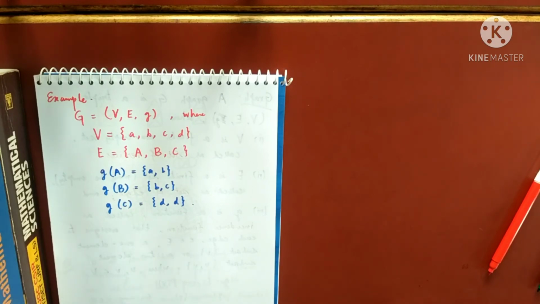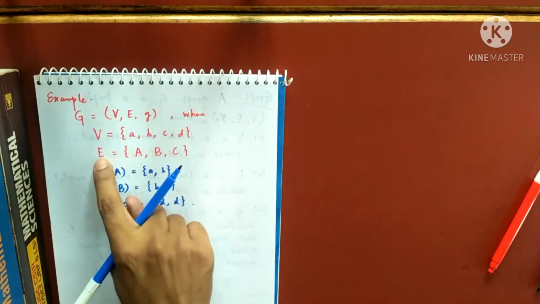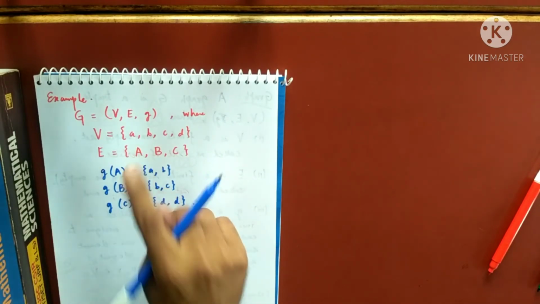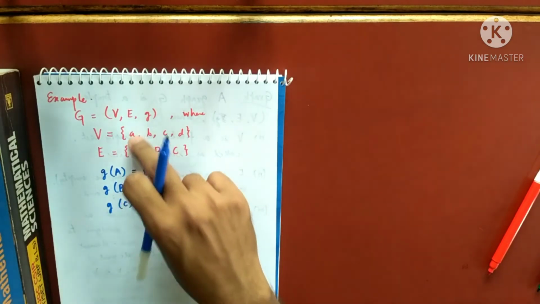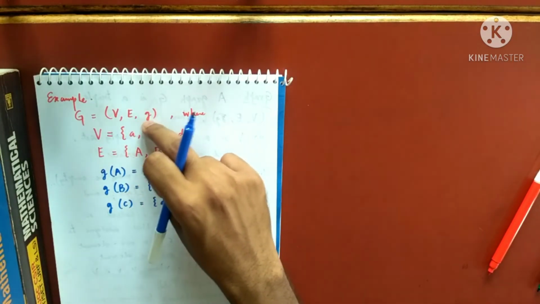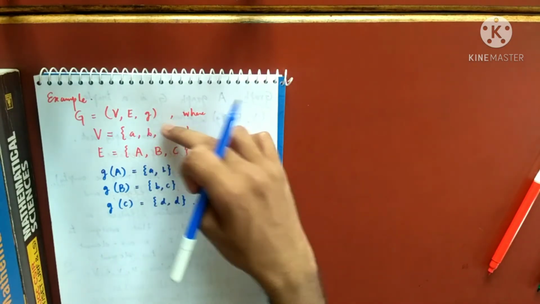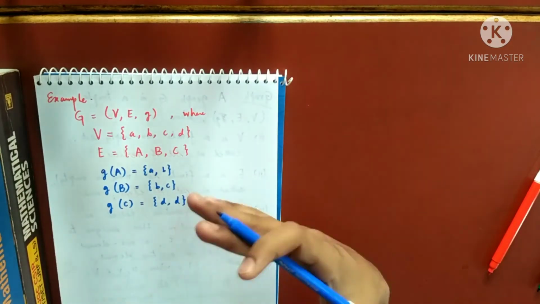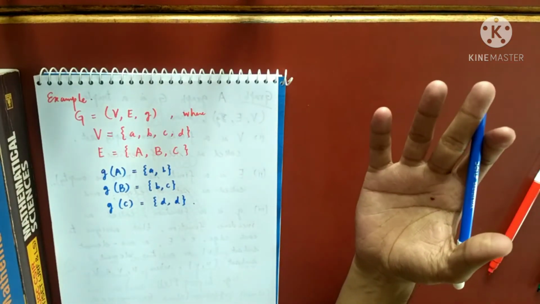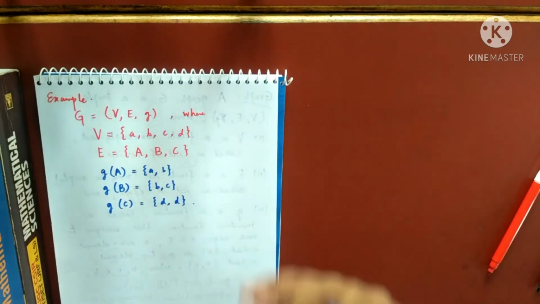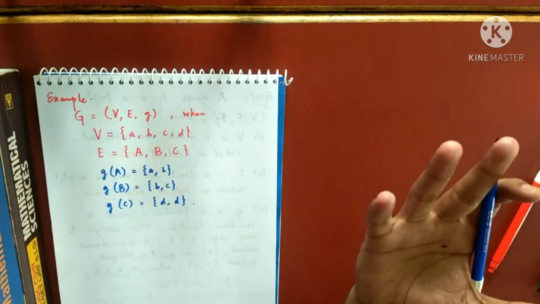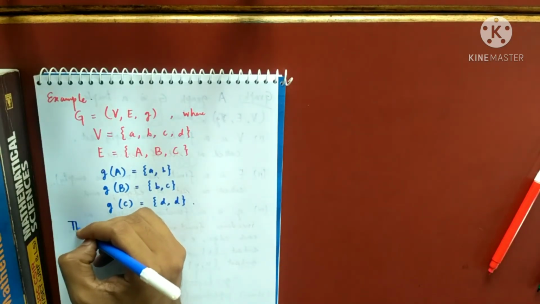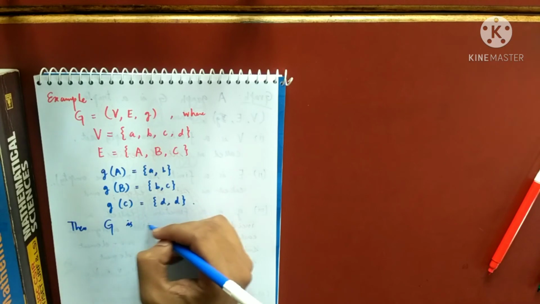Yes, it is a graph. You see, V is a non-empty set and E is another set. And what is this map G? This G will map every edge to a 2-point subset. So A is taking {A, B}, B is taking {B, C}, and as I said, they both may be equal, so C is taking {D, D}. So Rajkamal, in this case G is 1-1, but it may not be the case all the time. Remember that. I'll show you in the next class. G may not be 1-1 all the time. So G is a graph.